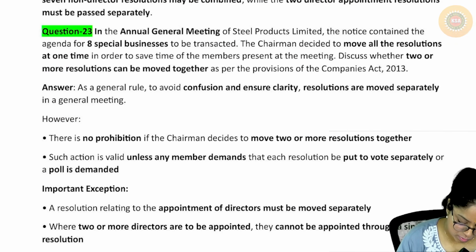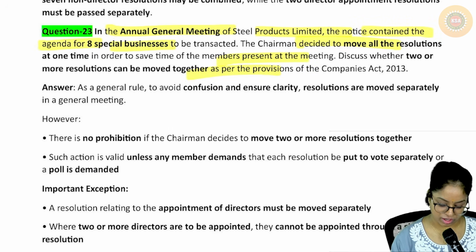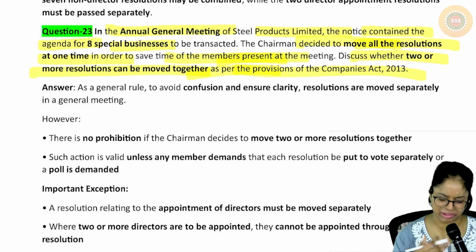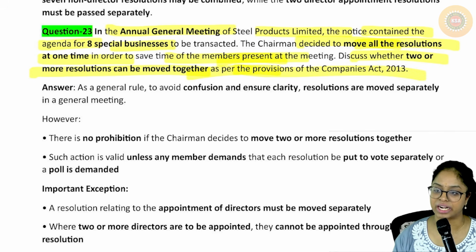Moving on to the next one. In the annual general meeting of Steel Products Limited, the notice contained the agenda for 8 businesses, the chairman decided to move all the resolutions at one time to save time. Discuss whether 2 or more resolutions can be moved together. The answer is yes. Only appointment of director cannot be done.